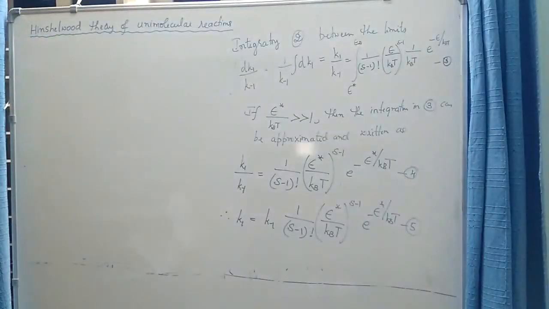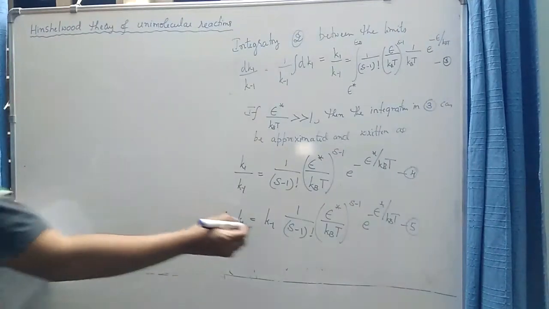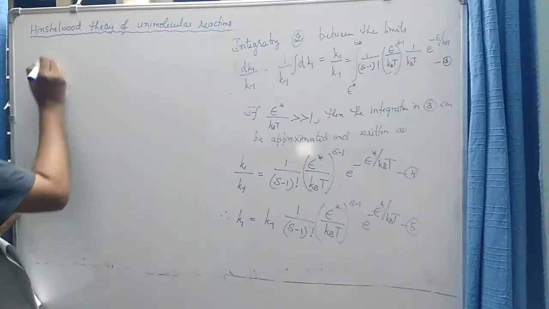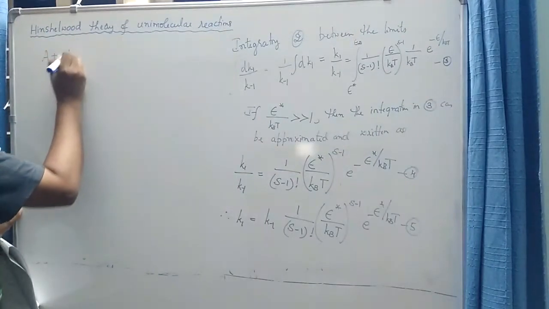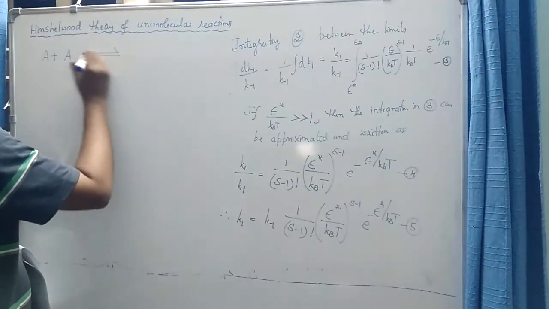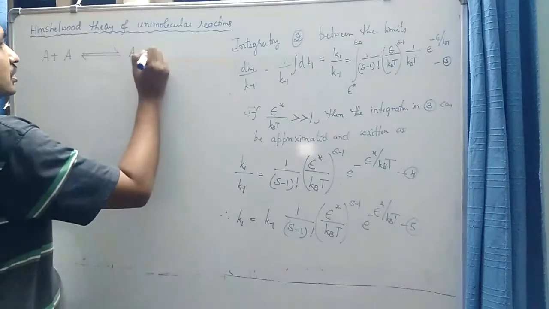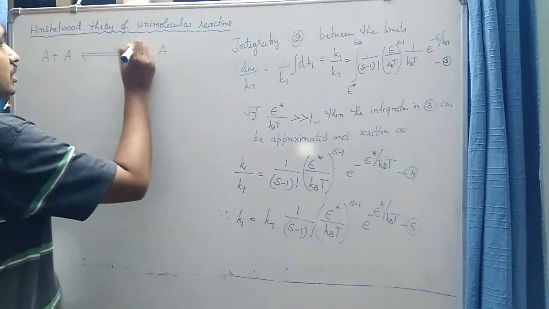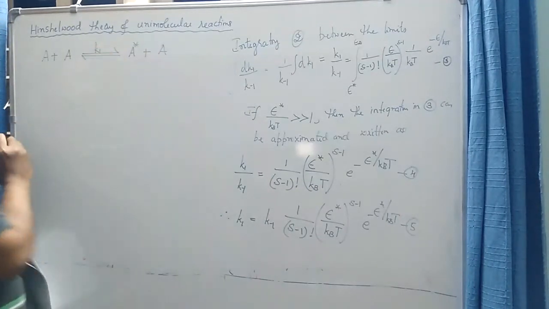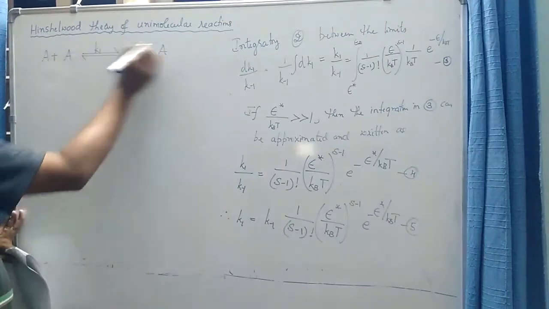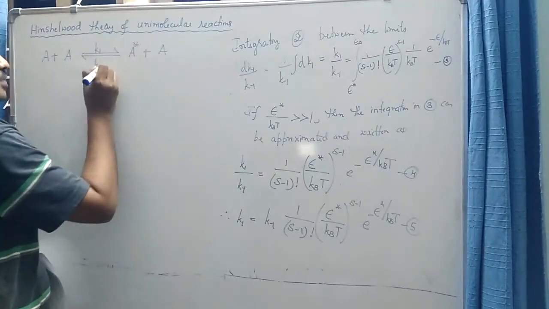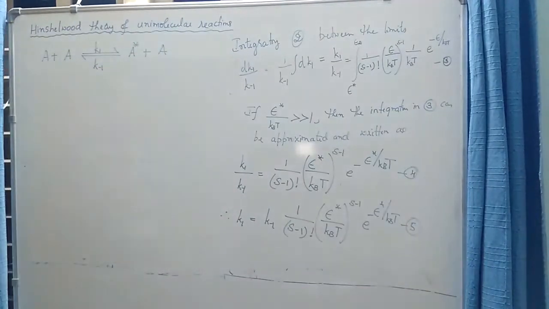This is the expression for rate constant k1. Let us make some further simplification in this equation. So what is k minus 1? Let us try to understand. If I again write the first step of Hinshelwood's mechanism, k1 is the rate constant for the energization process, whereas k minus 1 is the rate constant for the de-energization process.